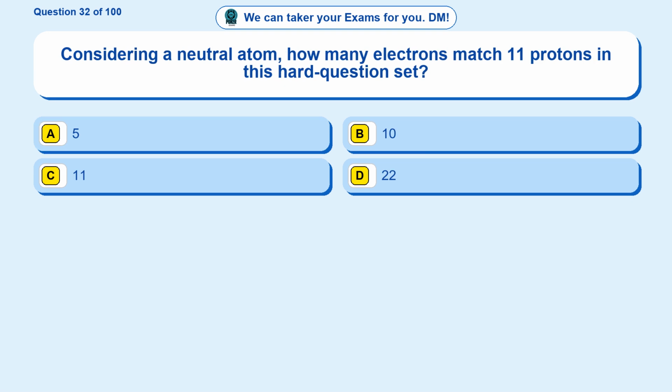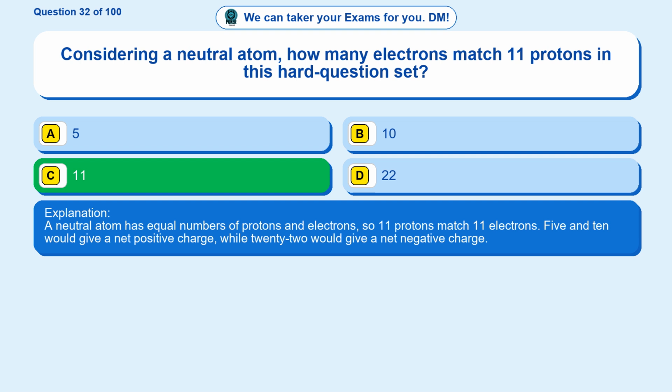Question 32. Considering a neutral atom, how many electrons match 11 protons in this hard question set? Option A, 5. Option B, 10. Option C, 11. Option D, 22. The correct answer is option C. 11. A neutral atom has equal numbers of protons and electrons, so 11 protons match 11 electrons. 5 and 10 would give a net positive charge, while 22 would give a net negative charge.